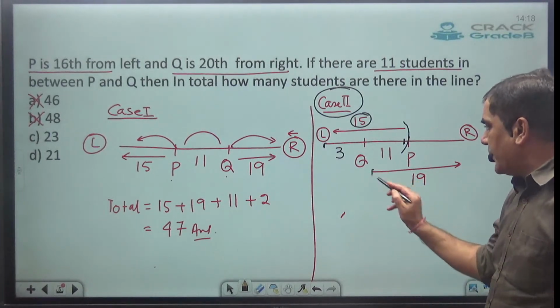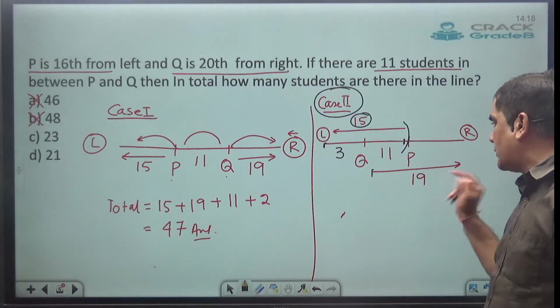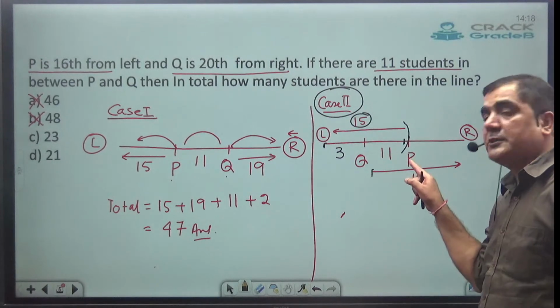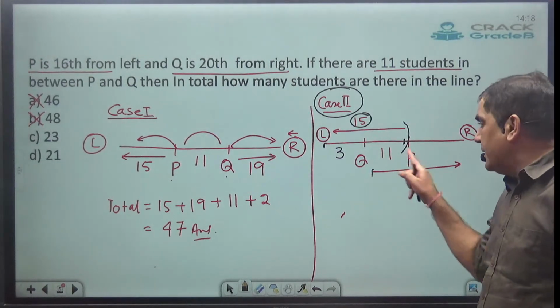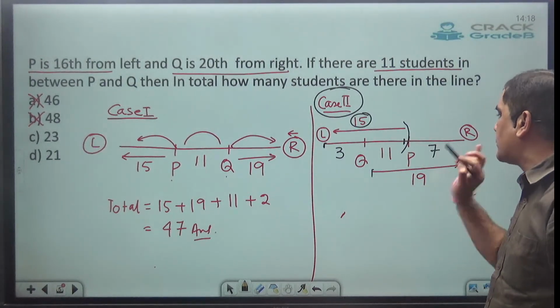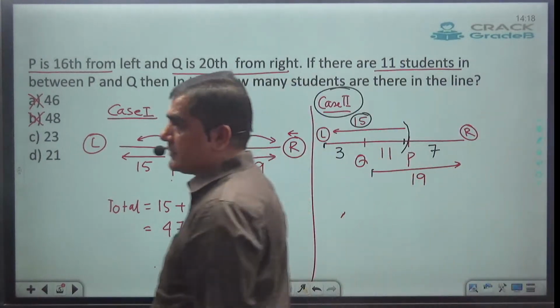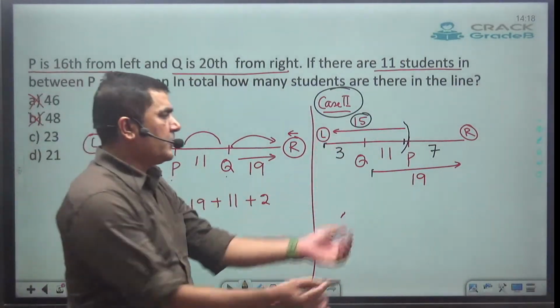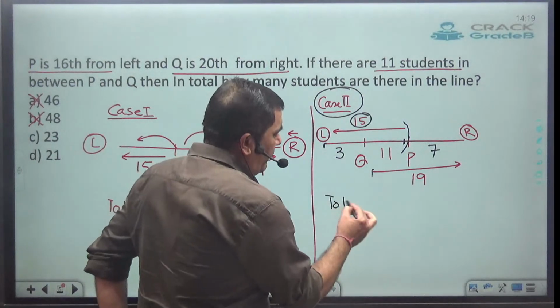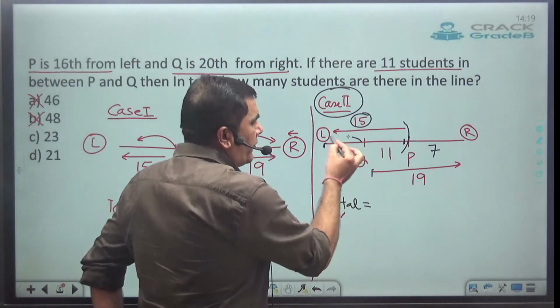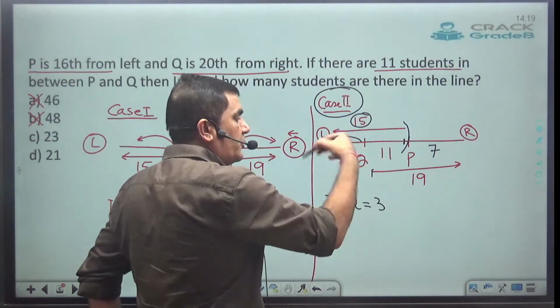Say to the right of Q there must be 19, and out of 19, this is 11 and this is P, 12. So 19 minus 12 is going to be 7. 7 is going to be over here. Now let's count the total. So total will be what? To the left of P, 3. So to the left of Q, 3.